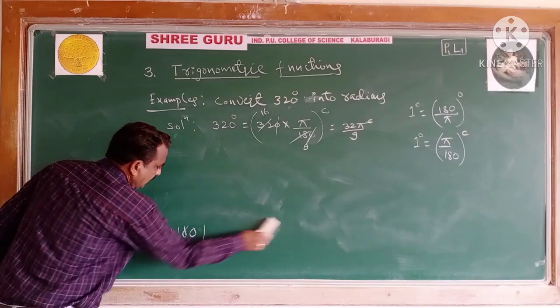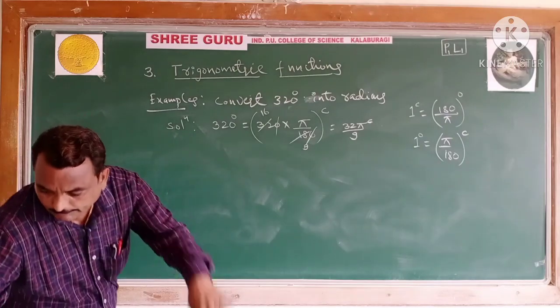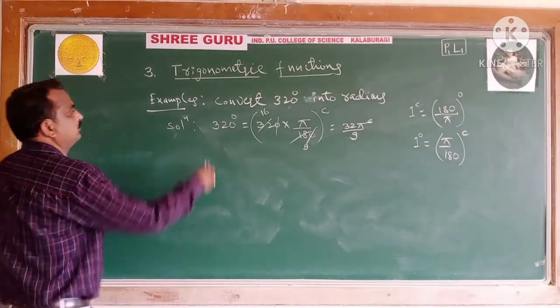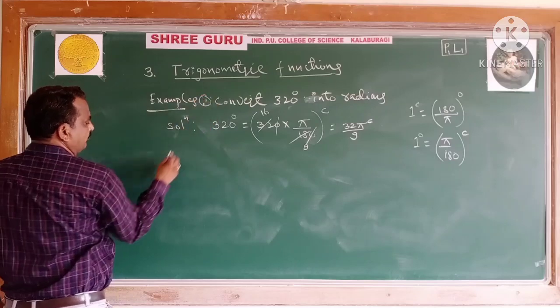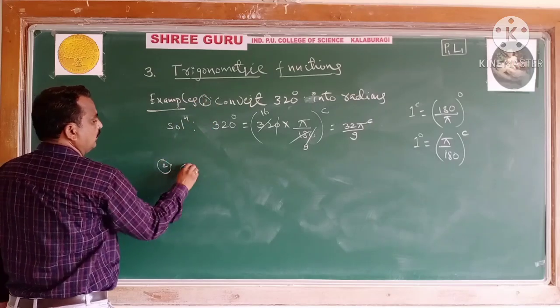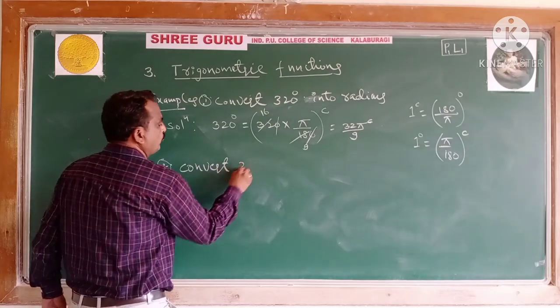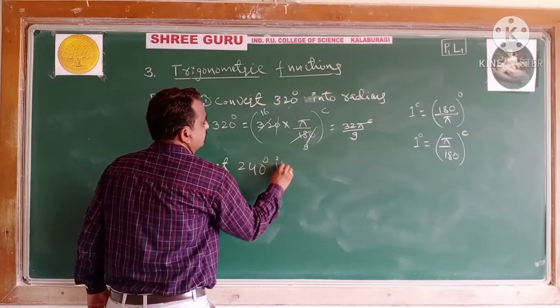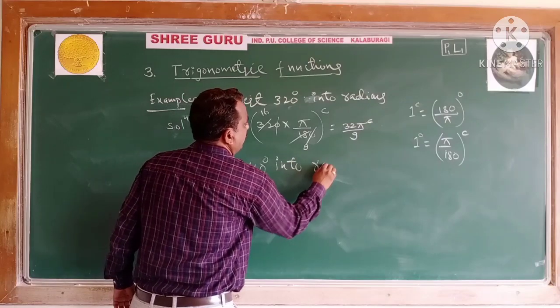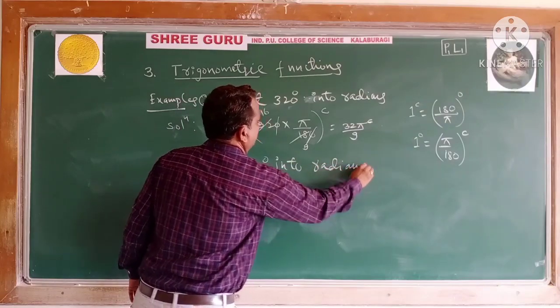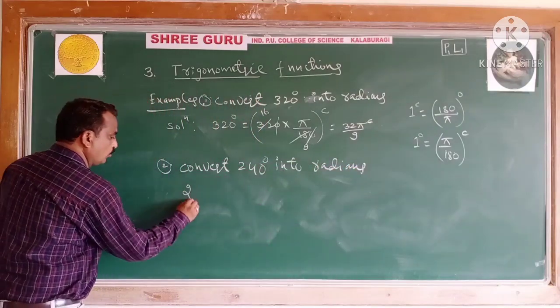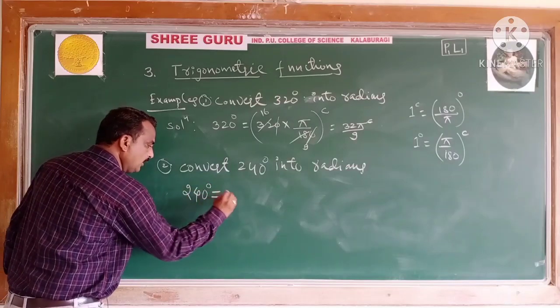Now I will calculate some examples and I will give some examples as homework also. This is the first example. Now come to the second example. Convert 240 degrees into radians. Let us see your example. 240 degrees, students.